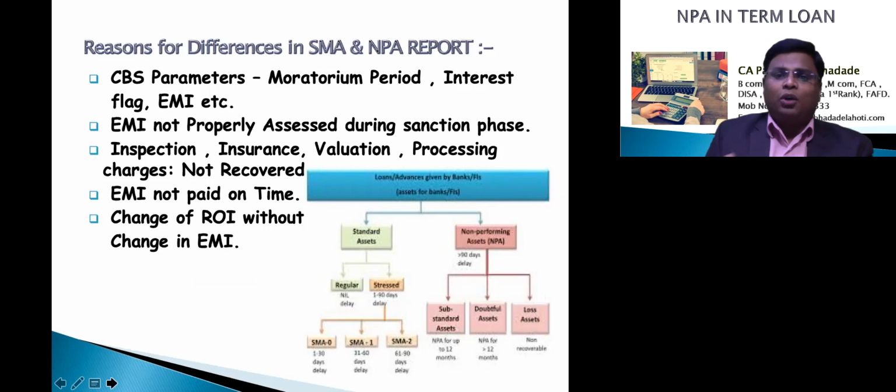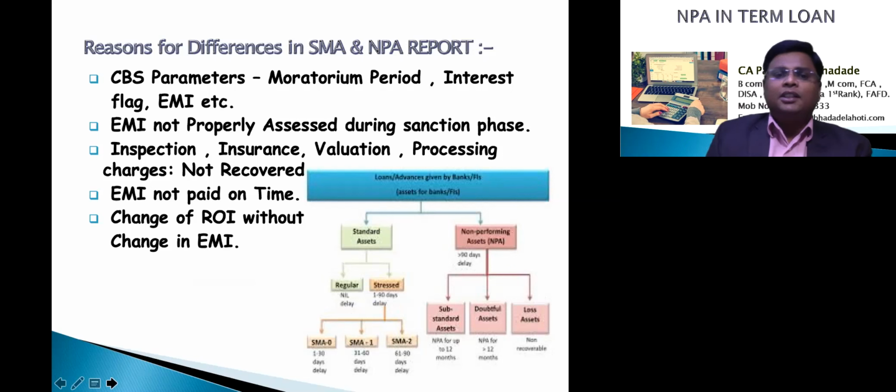Whenever we are doing audits of nationalized banks, we find n number of times EMIs are not paid at the proper time. They are paying the EMI, suppose the bank has decided an EMI of 15,000 rupees and the borrower pays 15,000 each month, but the payment date is not fixed by him. Suppose the due date fixed by the bank is the 5th of the month, but sometimes he is paying on the 10th, sometimes on the 15th, sometimes on the 20th. So this additional delayed period will be charged extra interest, and that will amount to NPA classification as per our observation, while it will not amount to SMA as per the bank.